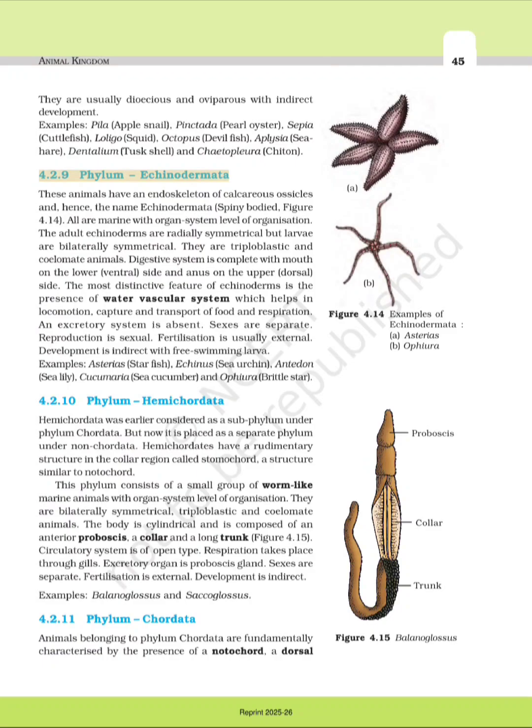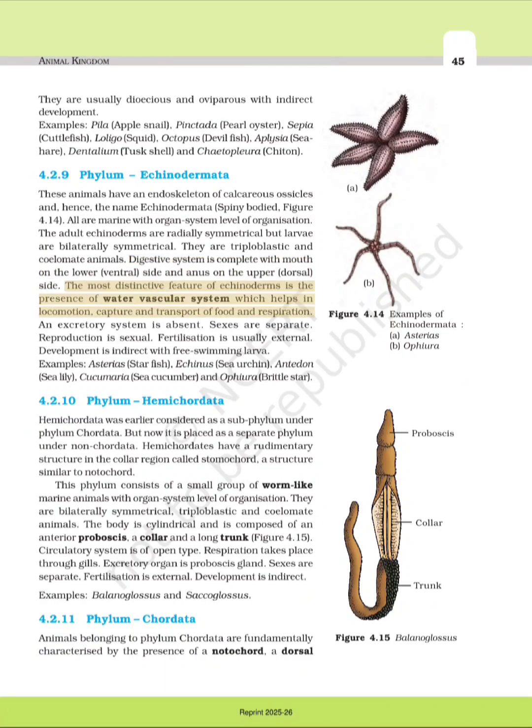4.2.9 Phylum Echinodermata. These animals have an endoskeleton of calcareous ossicles and, hence, the name Echinodermata, spiny-bodied, Figure 4.14. All are marine with organ system level of organization. The adult echinoderms are radially symmetrical but larvae are bilaterally symmetrical. They are triploblastic and coelomate animals. Digestive system is complete with mouth on the lower ventral side and anus on the upper dorsal side.